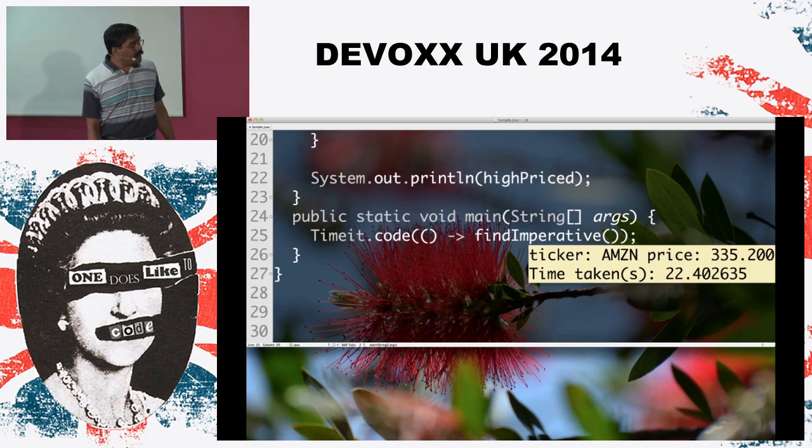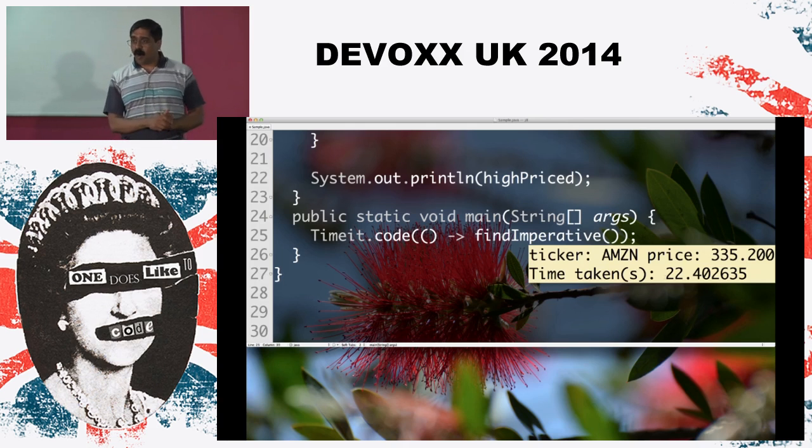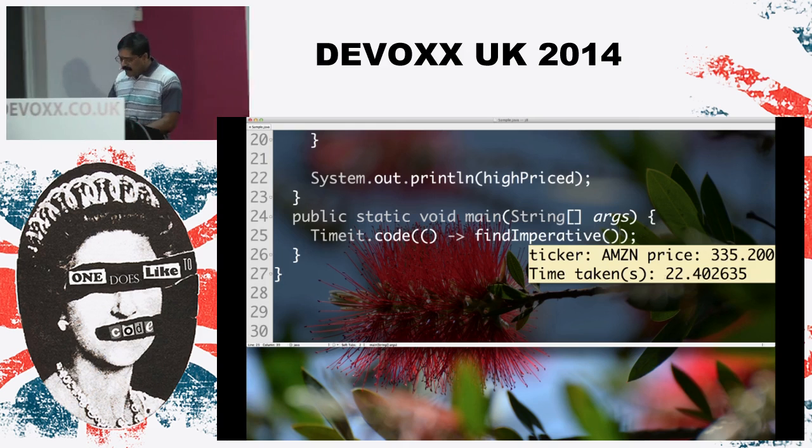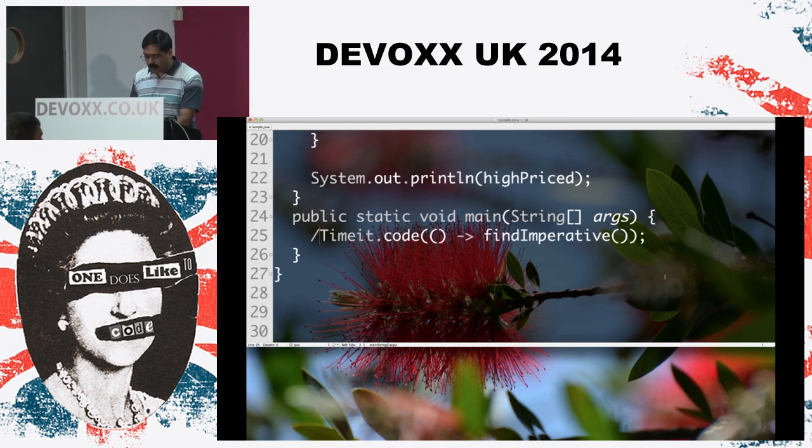Well, if somebody can note that down, today's stock price for Amazon, which is the biggest stock price among all the stocks, price less than 500, is $335.20. And it took about 22 seconds to do this work. Let's go ahead and do this one more time to see how this is going to feel in more of a declarative style. So I'm going to say timeIt.code one more time.